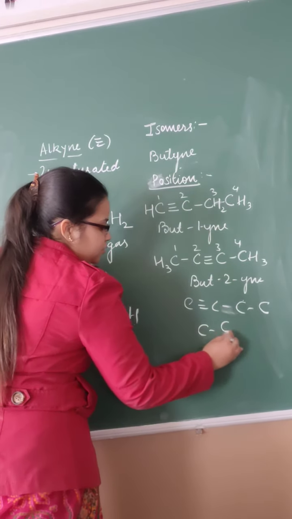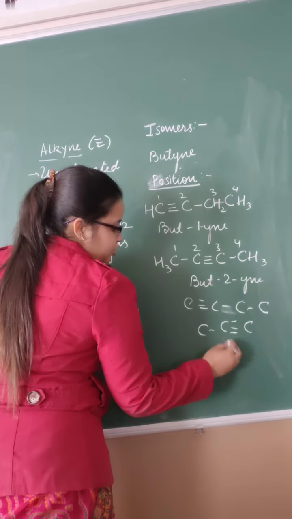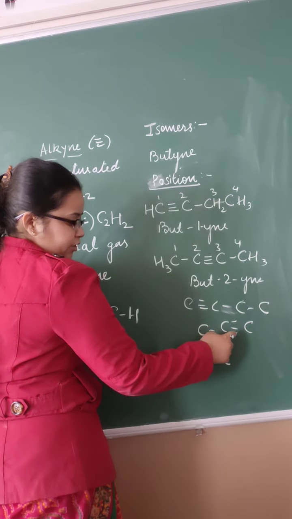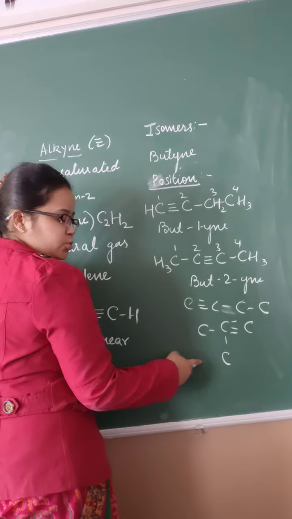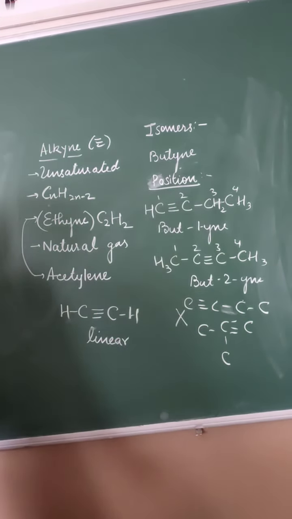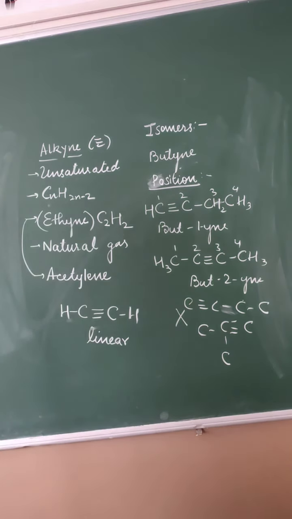But what about branch chain? So 1, 2, 3, 4, 5. Carbon is having how much valency? 5. That is not possible. Means butyne cannot show chain isomerism. Butyne can only show position isomerism. But higher alkynes, that is pentyne, hexyne, they can show the chain isomerism also.